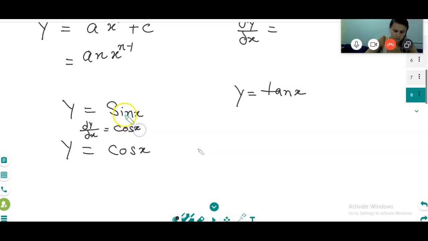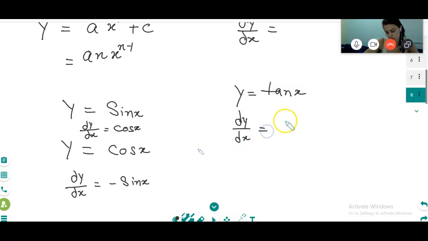Sin x differentiation becomes cos x. For cos x it becomes minus sin x. For y is equal to tan x, dy by dx is sec square x. These three formulas you have to remember, correct?